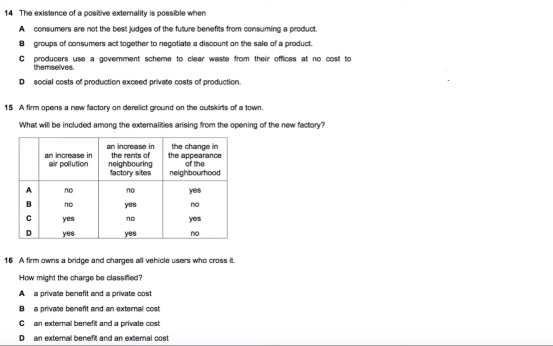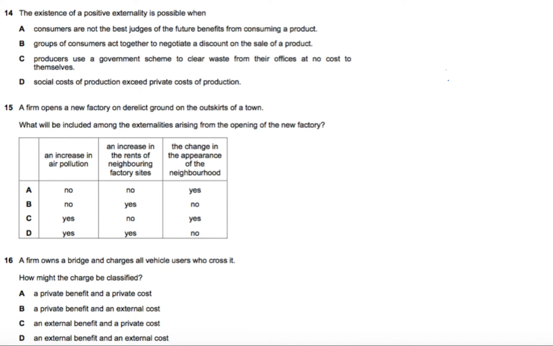An external benefit or an external cost arises as a result of an effect outside of the operation of the market forces. Market forces means demand and supply. So if there's an effect outside of the operation of demand and supply, that results in either an external cost or an external benefit. If the effect is captured using demand and supply in the operation of market forces, then it is a private cost or a private benefit. Now let's look at these questions.